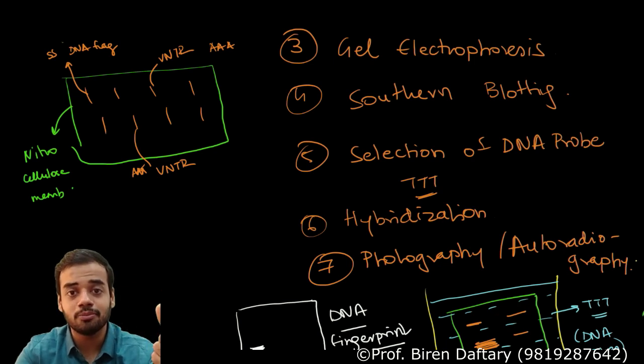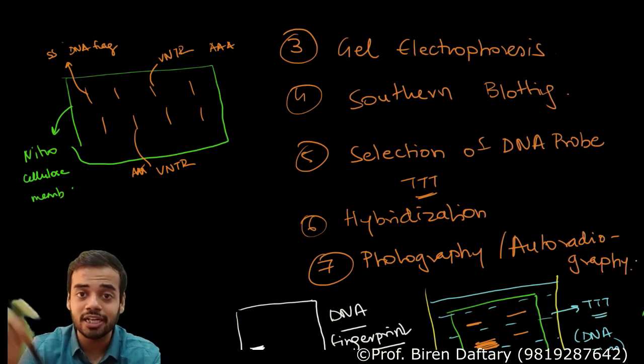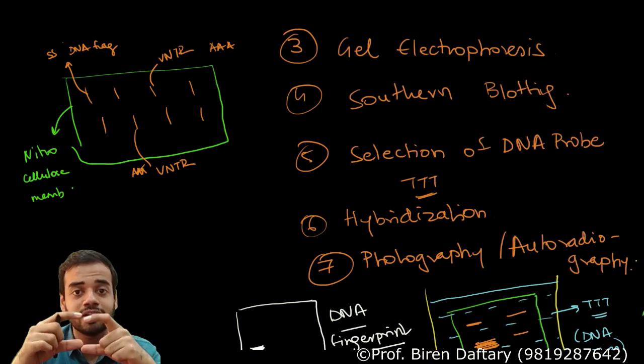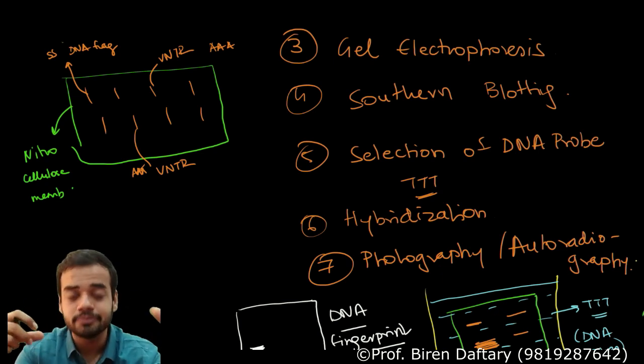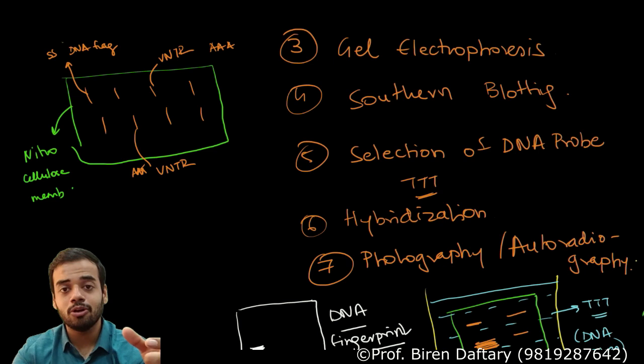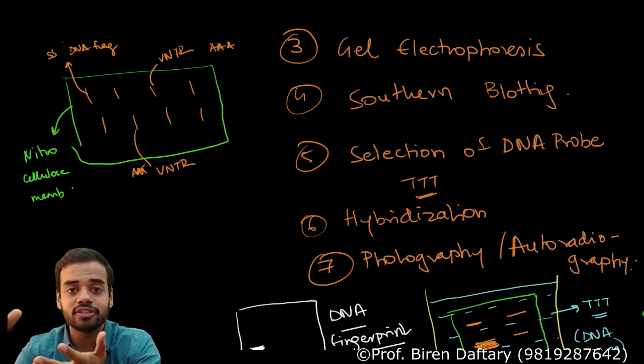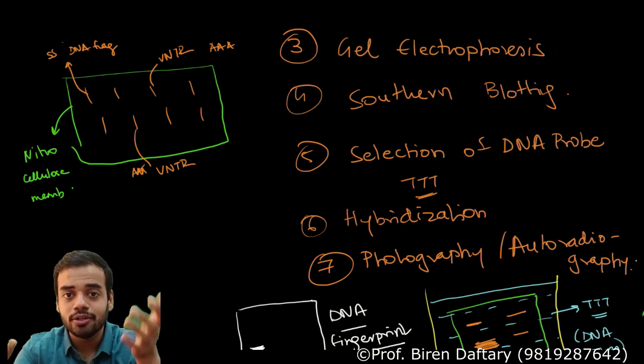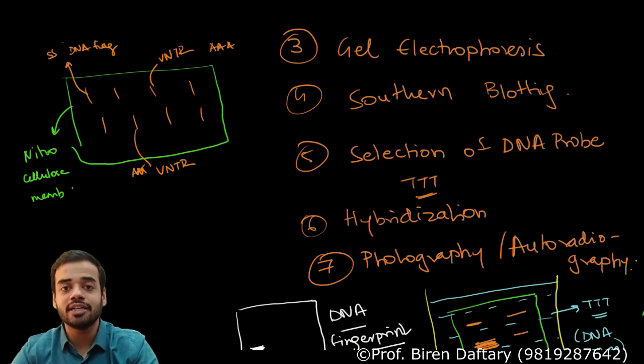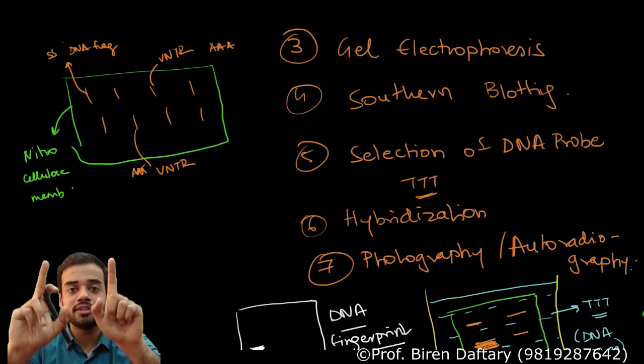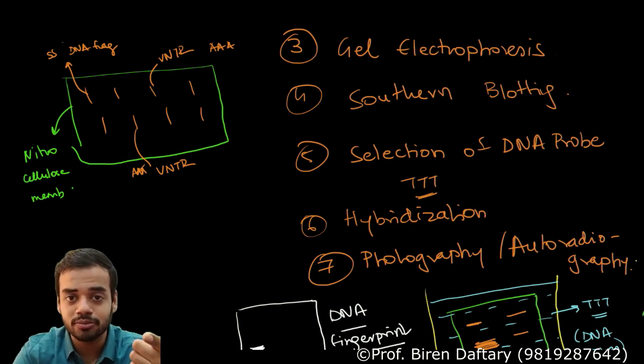Next step is Southern blotting, but before Southern blotting you add dilute NaOH so that the double stranded DNA fragments are broken into single stranded. Then in Southern blotting, you add a nitrocellulose membrane on top of the gel, and you allow it to blot. That liquid will carry the fragments from the gel to the nitrocellulose membrane.